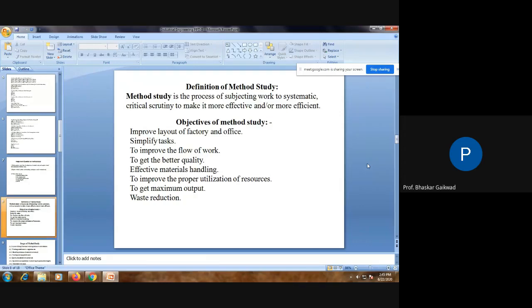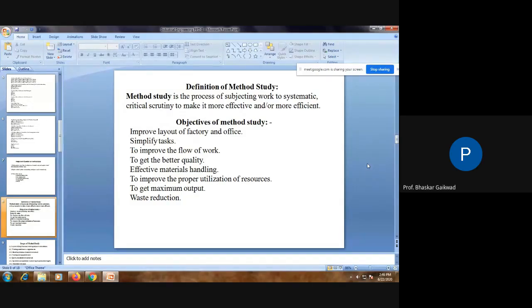Then to get better quality, if method study is applied in one of the units, and whatever things are required to improve the quality are arranged nicely, then definitely quality will get improved. Next point, effective material handling.